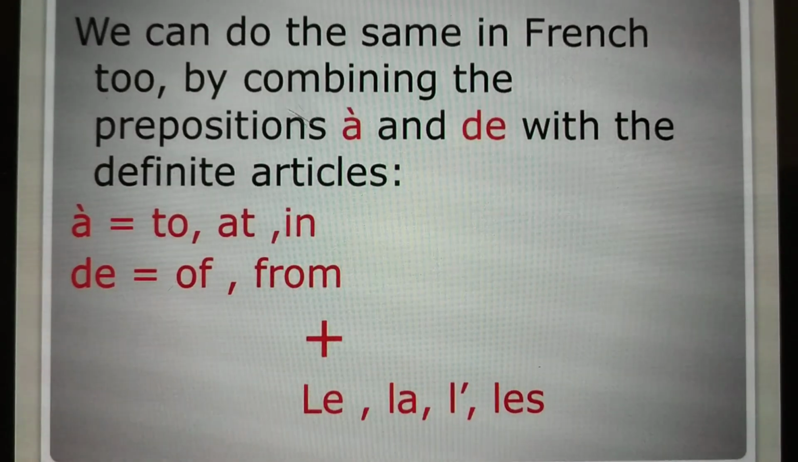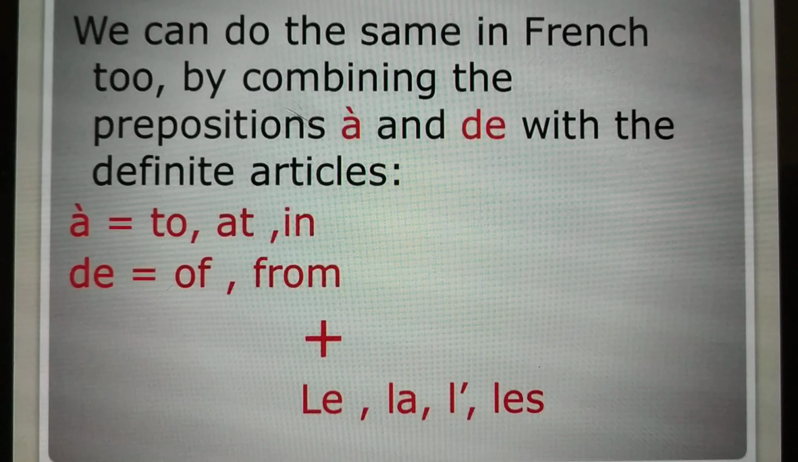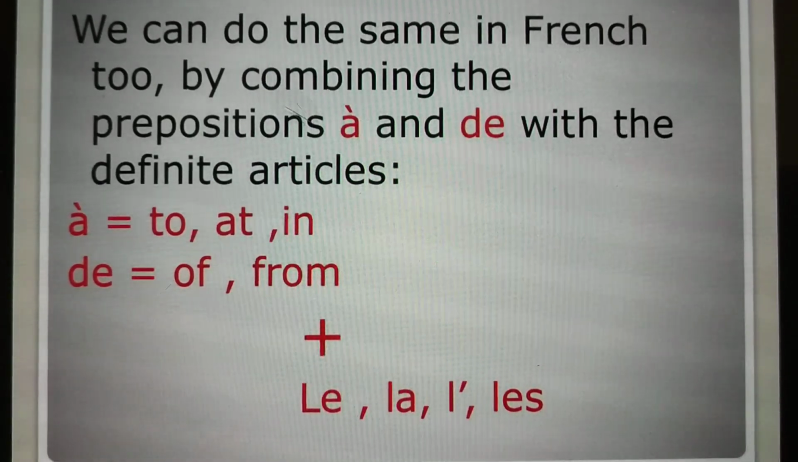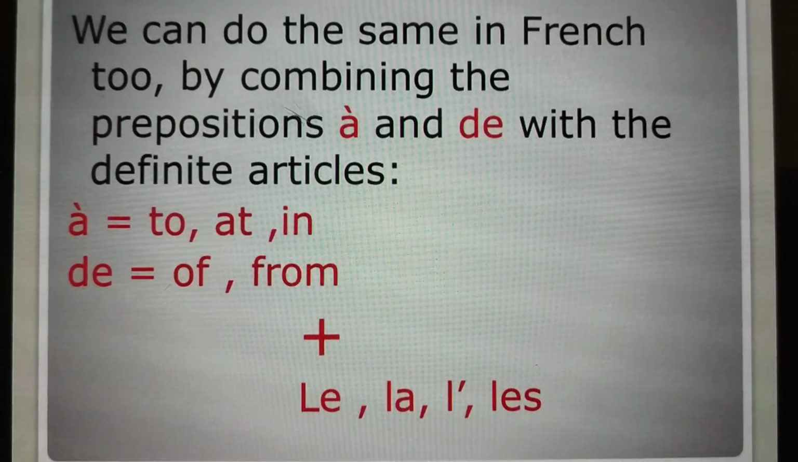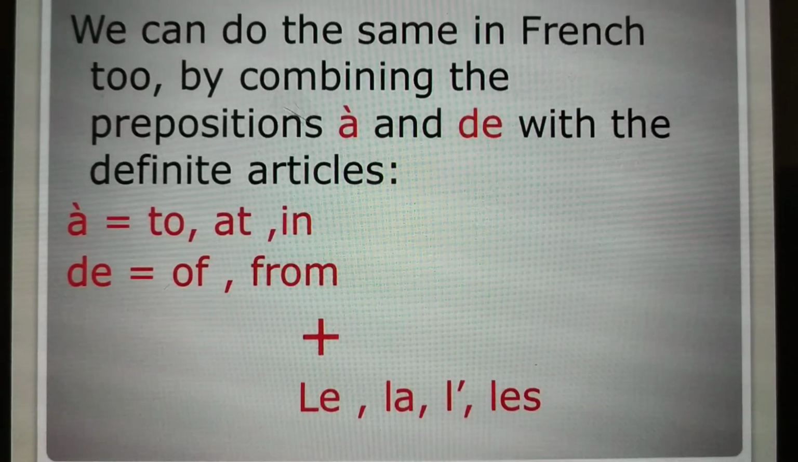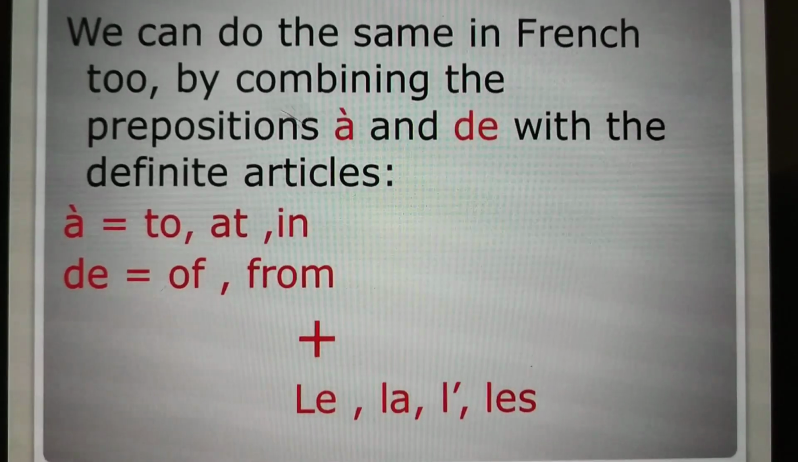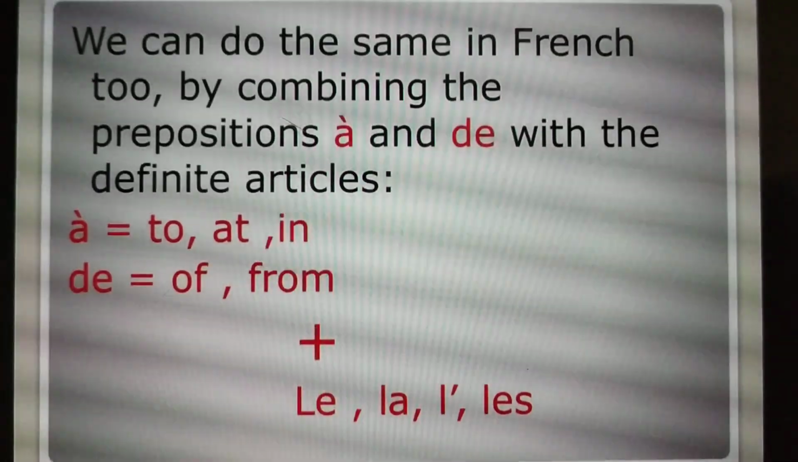We can do the same in French too by combining the preposition à and de with the definite articles. So basically the contracted articles are in two forms, with the preposition à and with the preposition de. Okay, so there are two types of contracted articles.